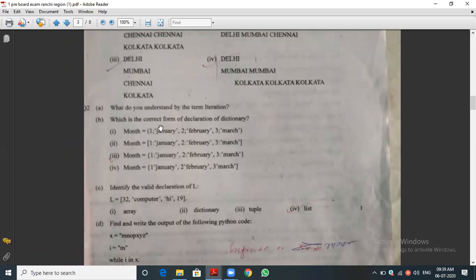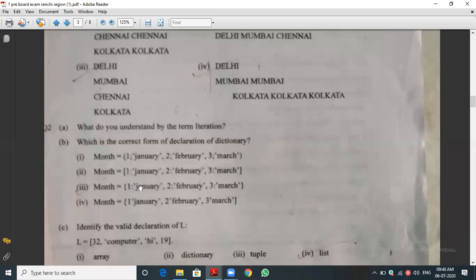Okay, then the second question: which is the correct form of declaring a dictionary? Can you say the answer? What is the correct form? I'm just maximizing so you can see clearly. Month equal to parenthesis, and the second one is square bracket. Let you say what is the answer. The declaration, sir. Declaration means just writing, declaring the value. For example, a equal to 10, we are giving the value. a is a variable, 10 is a value, an integer type we are assigning. Correct? That is called declaration. Yes, sir. Okay. A string value means a equal to within double quotes.